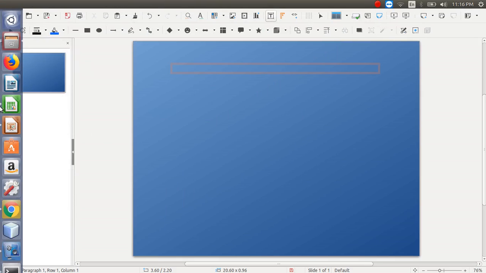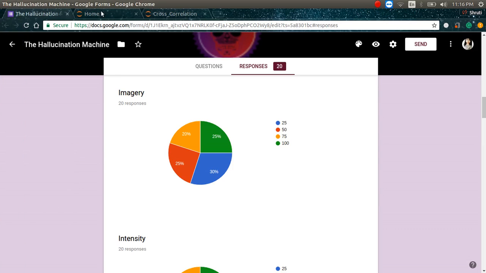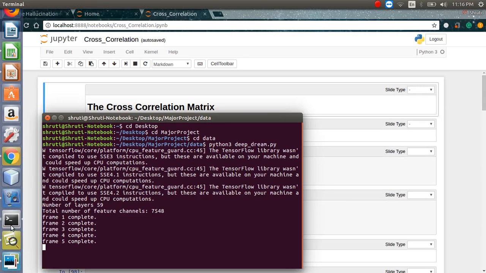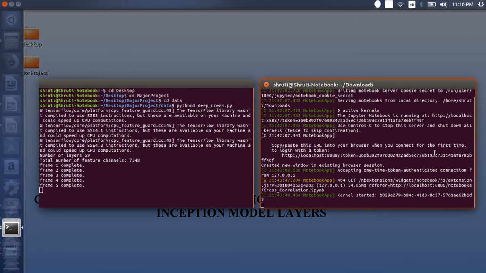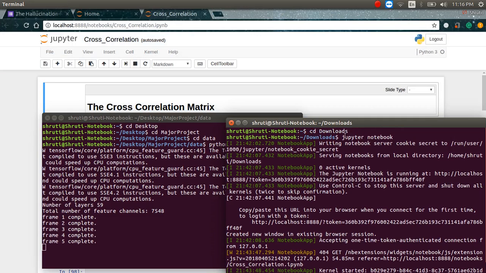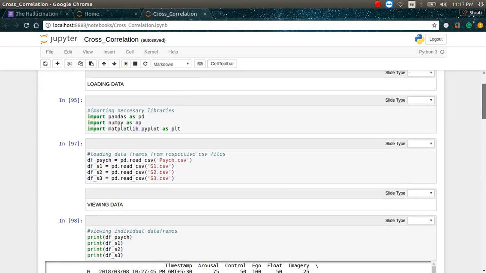So let us go to the third module where I'm using the Jupyter notebook to write the Python data science code. To run the Jupyter notebook, I've already launched this with the command called jupyter notebook, as you can see here, and this is the cross correlation module. You can see all the code here.